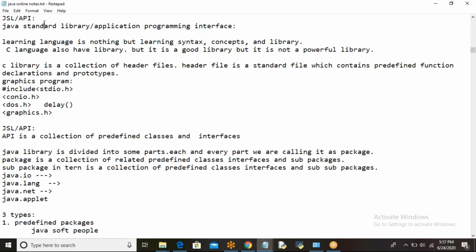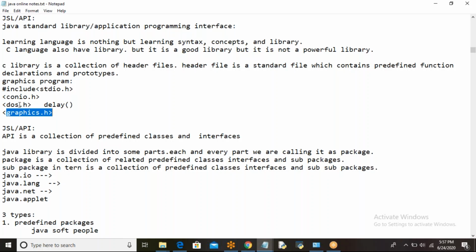For example, if you want to develop a graphics program, you have to include several header files. Why? Because all the graphics-related functions are not available in a single header file. They are scattered across multiple header files. stdio.h consists of some graphics-related functions, conio.h consists of some, dos.h consists of only one function, the delay function, and graphics.h consists of some graphics-related functions. So to write a graphics program, you need to include all four.